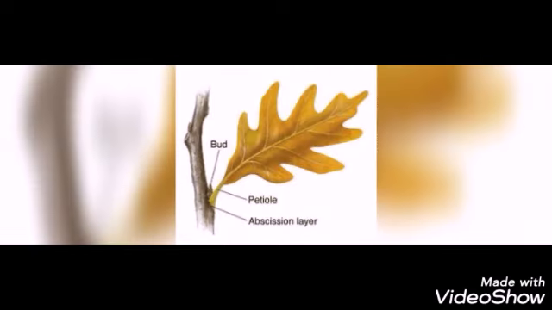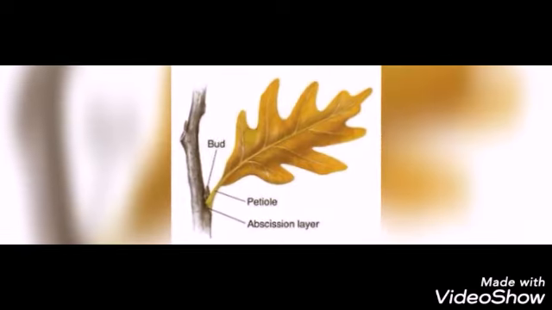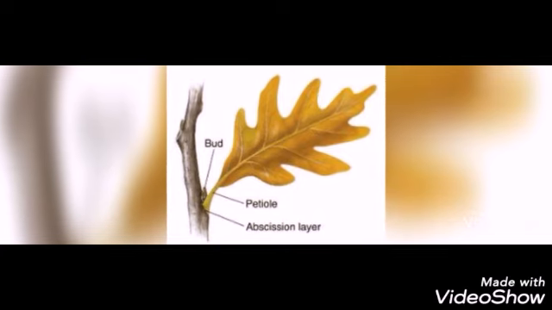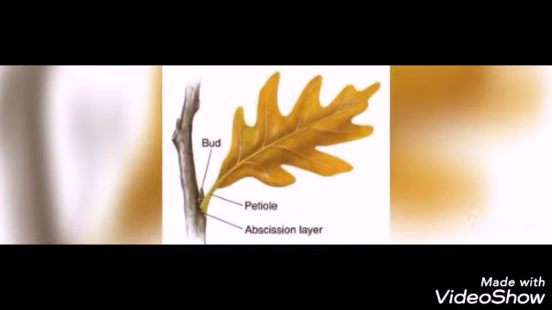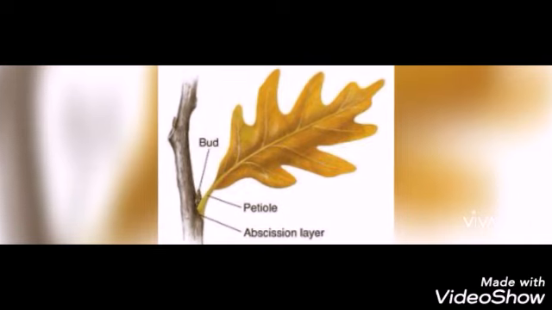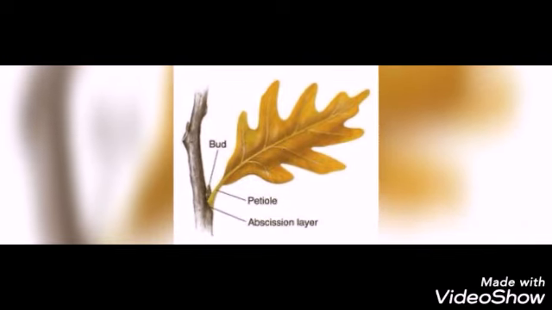Next function is that auxins prevent the formation of the abscission layer. See, the abscission layer forms at the bases of fruits, flowers and leaves before they fall.